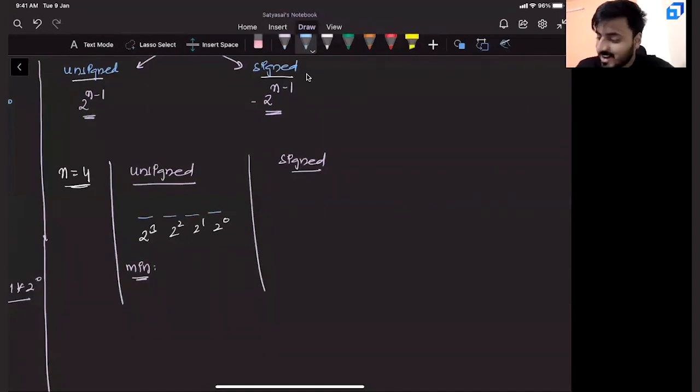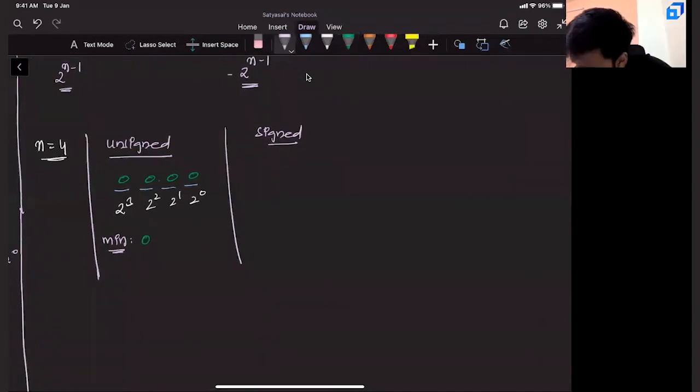Can I say the minimum value you will achieve when you place all zeros here? If all are zeros, 0 into 2 power 0, 0 into 2 power 1, 0 into 2 square, 0 into 2 cube. That means, can I say the minimum value is 0? Similarly,